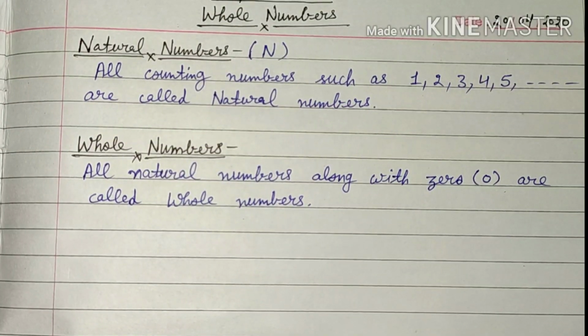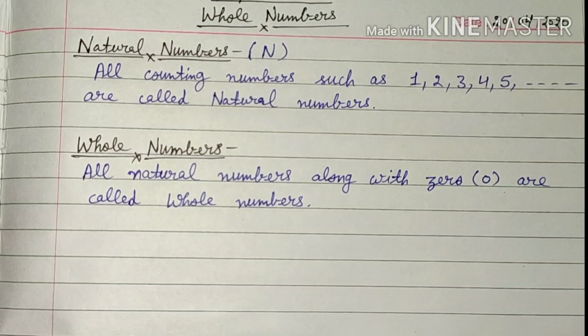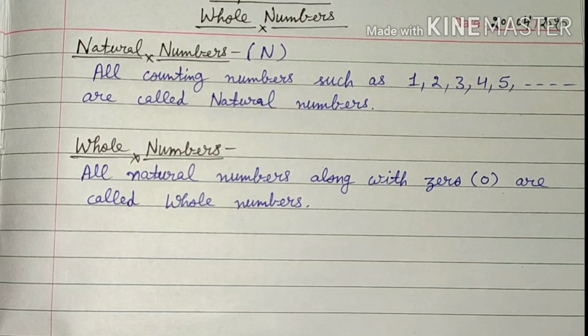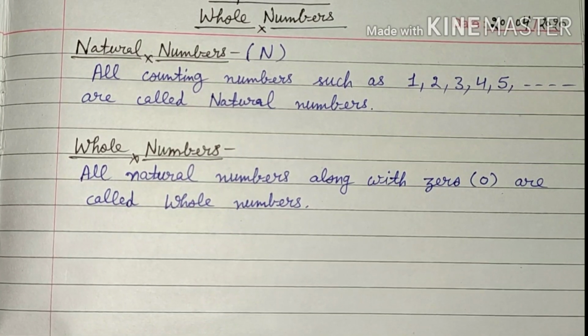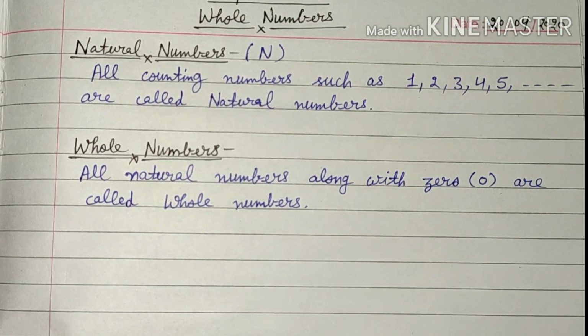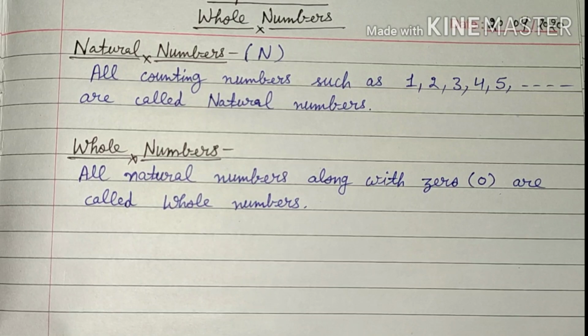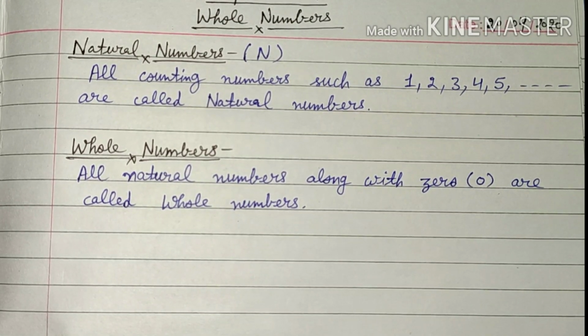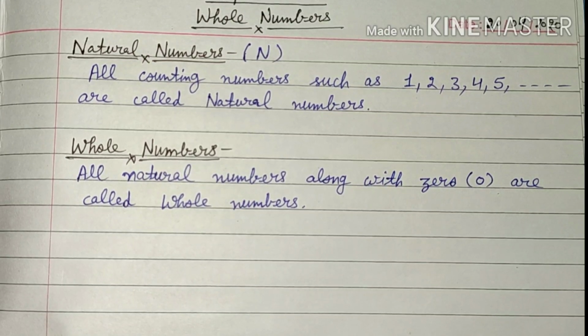Now whole numbers. So whole numbers are all the natural numbers along with 0 are called whole numbers. So what does it mean? All the natural numbers along with 0. That means it includes all the natural numbers and along with it includes 0.